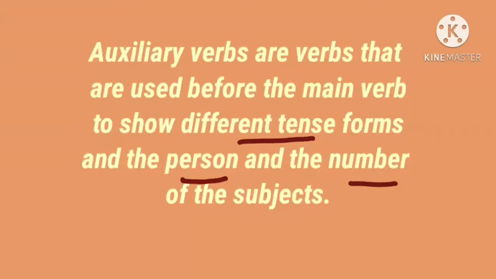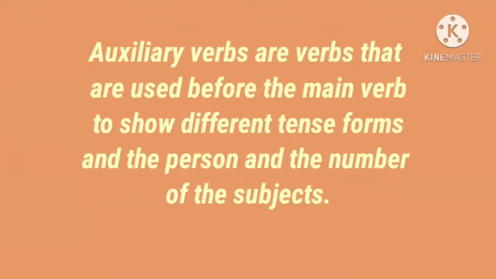And the person, whether we are referring to first person, second person or third person. And number of the subject. Number means singular or plural. Okay. Auxiliary verbs are verbs that are used before the main verb to show different tense forms and the person and number of the subjects.